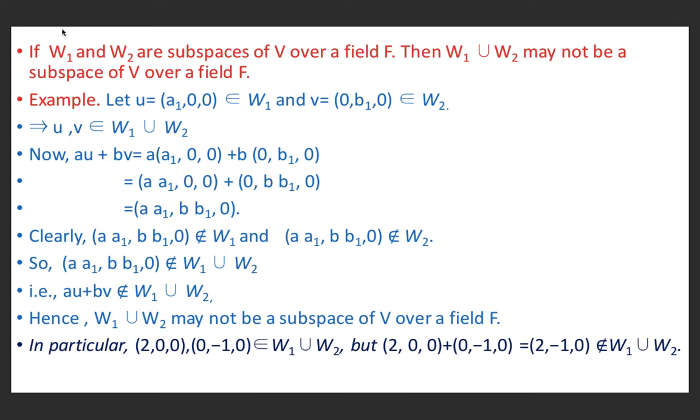In particular, if we consider two elements (2, 0, 0) and (0, -1, 0) to be elements of W1 union W2, then (2, 0, 0) plus (0, -1, 0) is equal to 2 plus 0 is 2, 0 minus 1 is minus 1, 0 plus 0 is 0. It comes out to be (2, -1, 0), but it does not belong to W1 union W2.